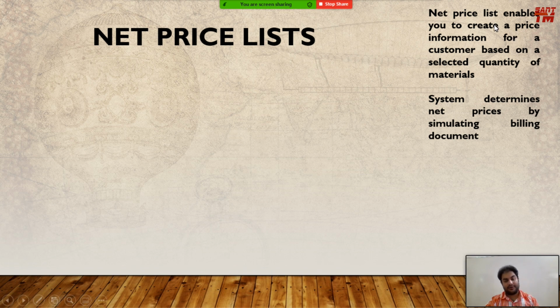A price list will always have all the pricing information related to all the materials that a customer buys. So the system determines the net price by simulating the billing document. Whenever we want to see the net price list for a particular customer, we will ask the SAP system to generate the billing document, and while generating the billing document, the SAP system will create a net price list. Now let us see how those net price lists are created. First entity that we need is sales area. Obviously we need a sales area for doing the billing.